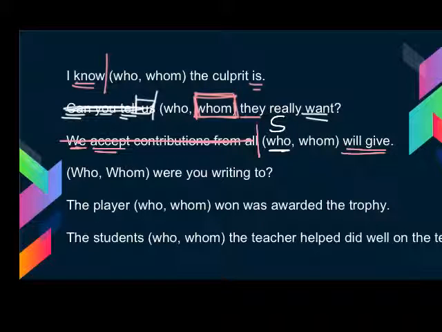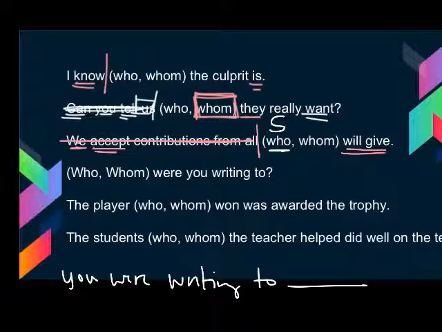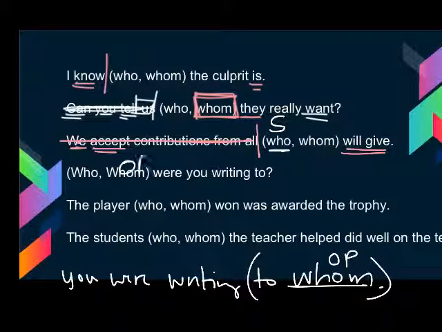The next sentence, whom were you writing to? Who were you writing to? We have a question here, so if I'm not certain, I want to rewrite it into a statement form. You were writing to blank. And if I look at this, I can figure out pretty quickly that this is a prepositional phrase. Because it's a prepositional phrase, I need the object of a preposition. The objective form is whom, and my work here is done with this one, so I know that it needs to be whom as the OP.